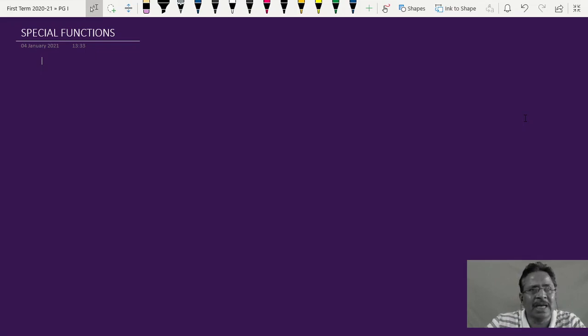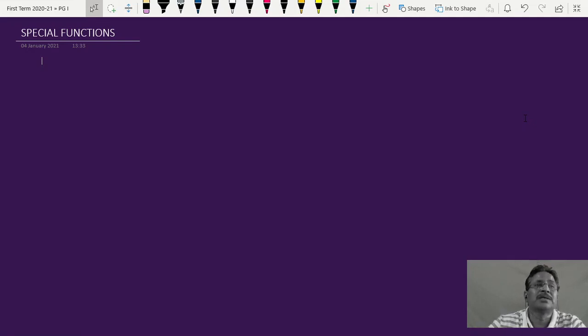These functions are applicable almost everywhere, in all branches of mathematics, physics, and other branches of science. They are very general functions, general in the sense that they can be used in all phenomena to describe something physically as well as mathematically.